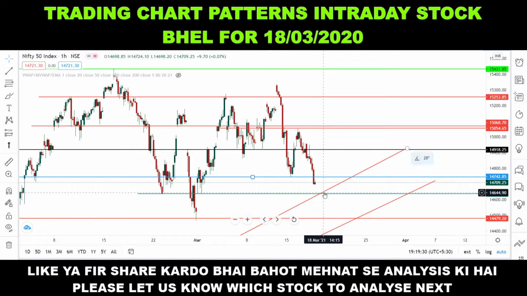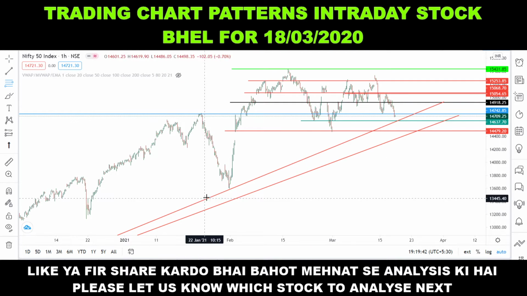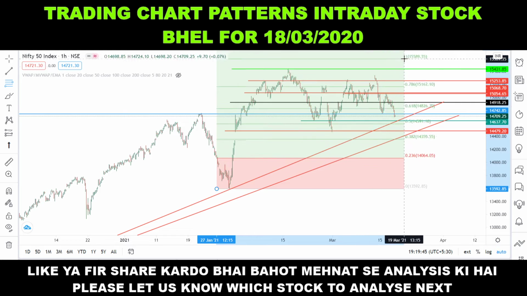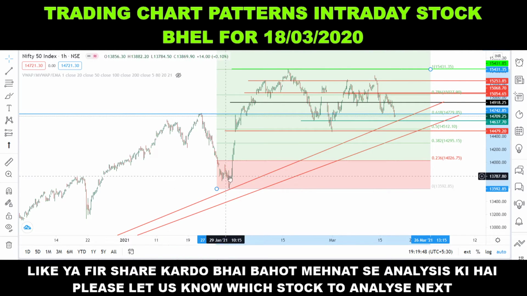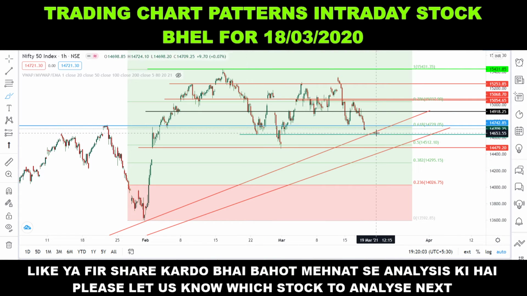But if this support gets broken tomorrow, then Nifty will surely come towards 14,478. And if you analyze Fibonacci levels, drawing them from here, you will find that 14,512 is now a support for Nifty. So tomorrow, if the index continues to fall below 14,637, then you can easily attain a 100 point target.